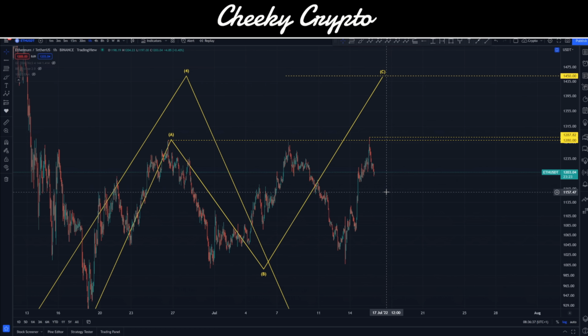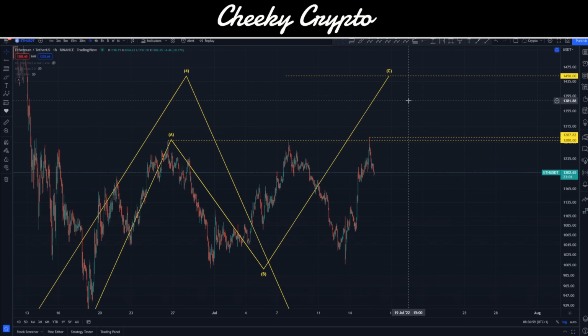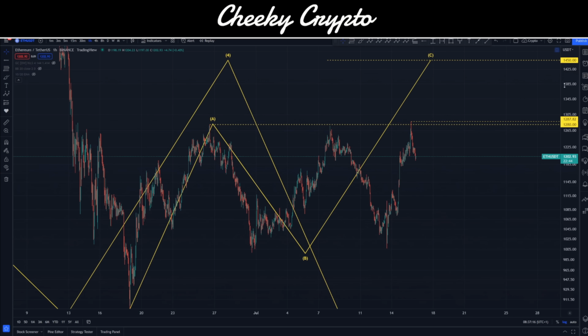Now, from a macro standpoint and understanding how Elliott wave theory structures out this complex correction, I would say that there's still a likely move that we move up higher, but we should be concerned that if the wrong structure appears, then actually this really small wick right here has already completed our minimum requirement of a C wave. It would be unusual, whereas this is the most usual, but we should also articulate that there is a possibility that actually we just move down. Okay, but I think there's a higher probability that we move on up. So hopefully that makes sense. We'll also keep a close eye on this one and monitor it, and obviously keep everyone up to date with what is going on with Ethereum every single day along with Bitcoin.